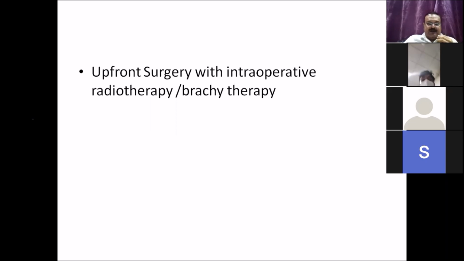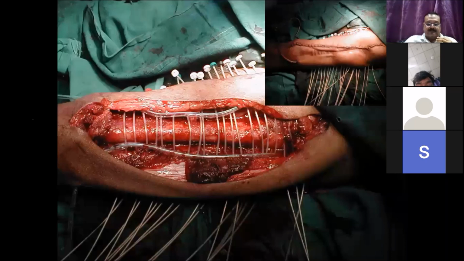Also, in case of low-grade tumors, we can even avoid brachytherapy. So the indications are high-grade tumor, size more than 5 centimeters, deep seated, and away from neurovascular bundles. Yes. And the contraindications for it are uneven surfaces, positive margin, or skin is involved. So in this case, if skin is involved, we may have to avoid brachytherapy.